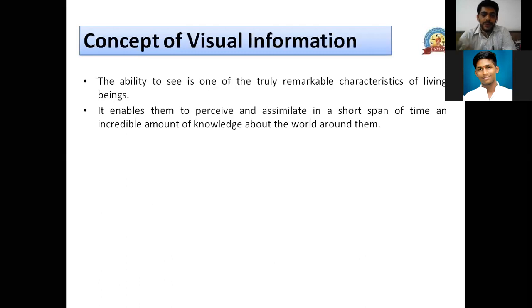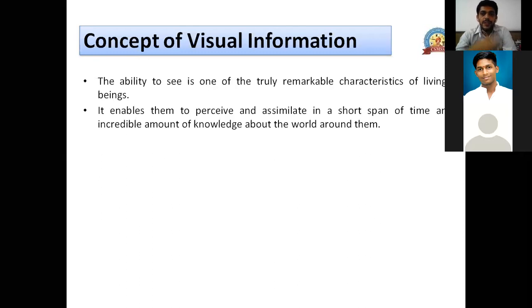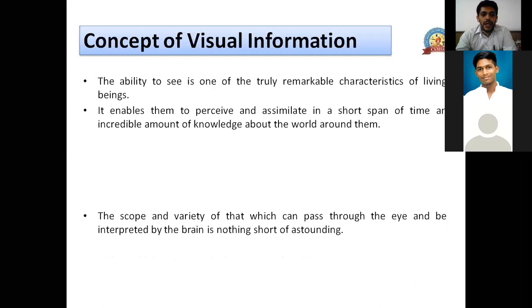So if some ball is coming towards us, then our hands automatically go to catch the ball, or we move out of the path of the ball. This happens in milliseconds. So the human visual system is very complicated, and it is the most advanced visual system we can have.